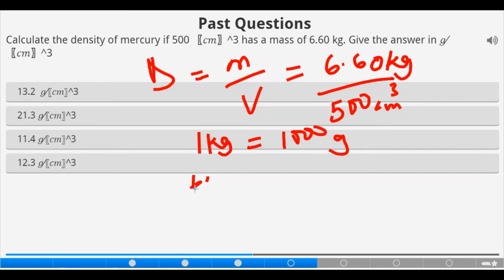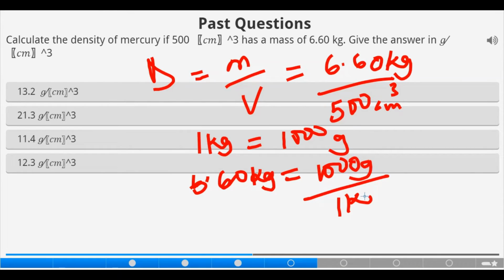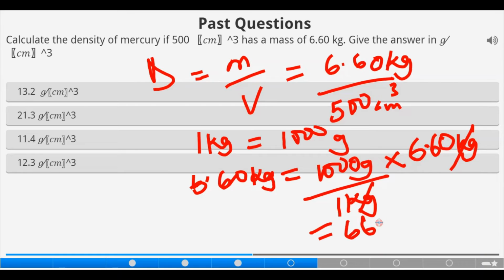Then 6.60 kilogram becomes 1,000 gram, all divided by 1 kilogram, multiplied by 6.60 kilogram. Kilogram and kilogram will go. We are left with 6.60 times 1,000, that will be 6,600 gram.